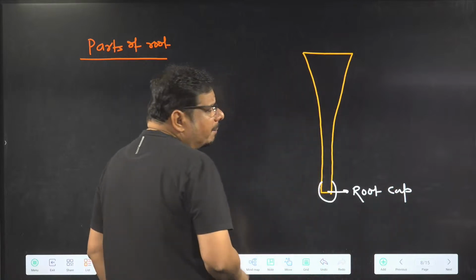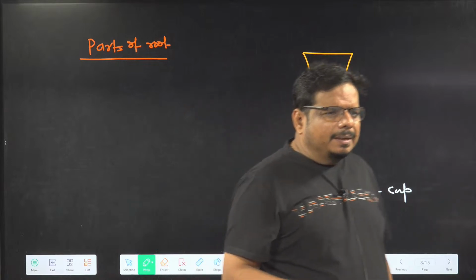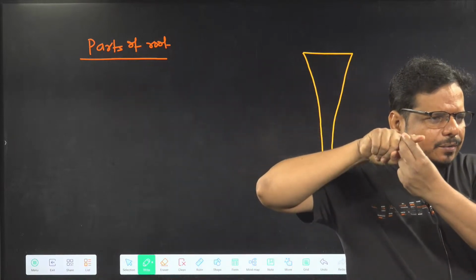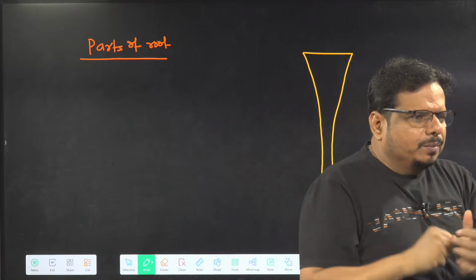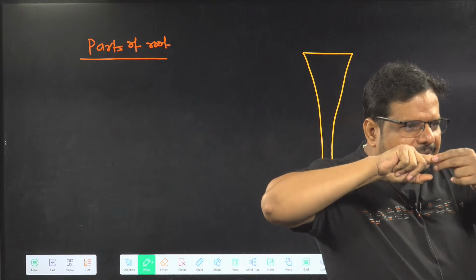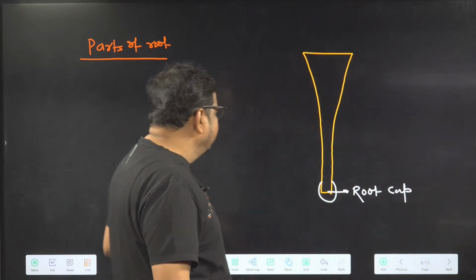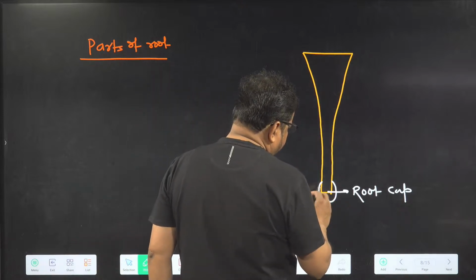Here it is a thimble-like structure, the root cap. Thimble, you know, is a shield-like structure you wear on your finger to protect it when dealing with some sharp object. That cover of your finger is called a thimble.